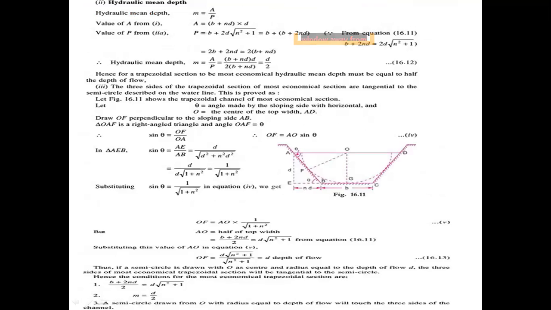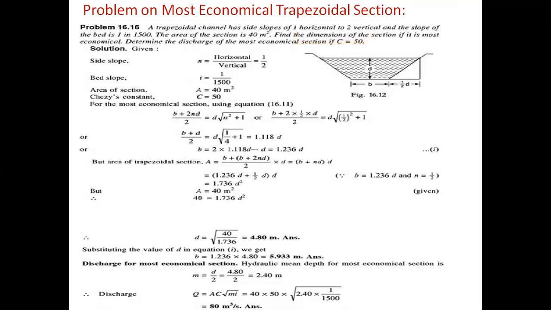For the most economical section, we have the two conditions previously set: b plus 2 n d by 2 equal to d into root of n square plus 1, and m equal to d by 2. Taking the first condition, b plus 2 n d by 2 equal to d into root of n square plus 1, where n is given as 1 by 2. So b plus 2 into 1 by 2 into d by 2 equal to d into root of 1 by 2 whole square plus 1. The 2s cancel, so b plus d by 2 equal to d into root of 1 by 4 plus 1.